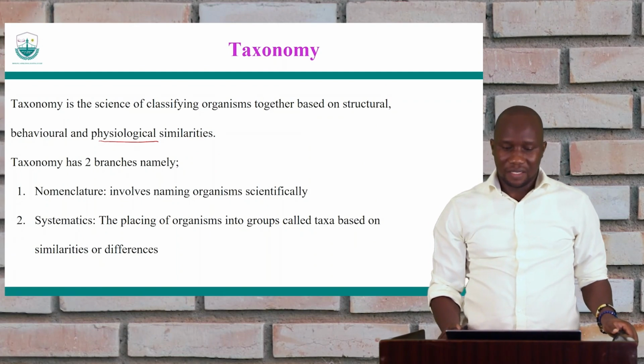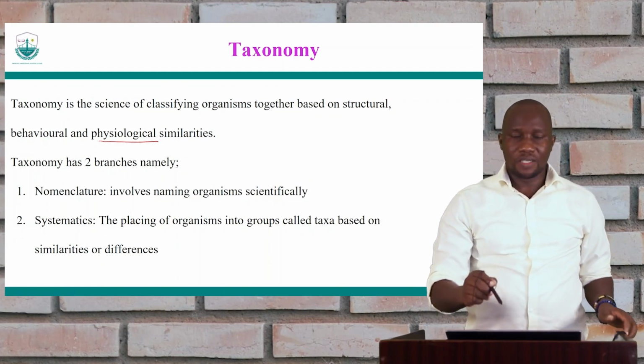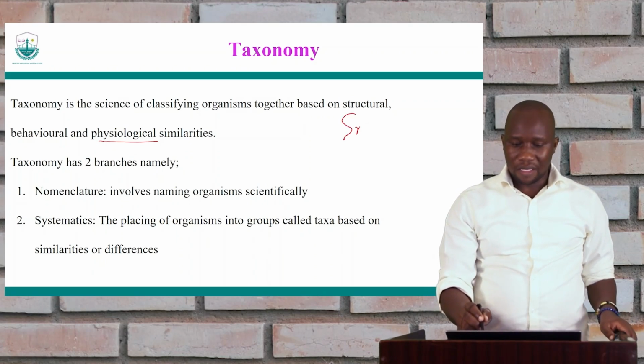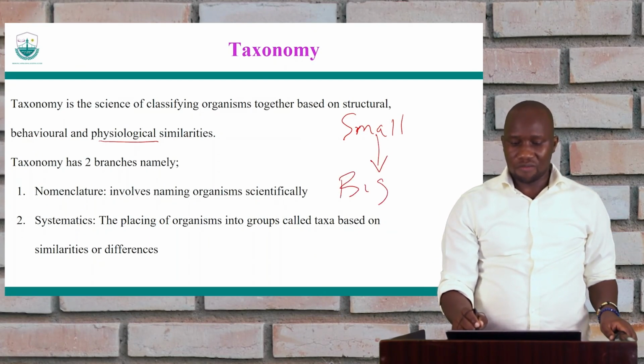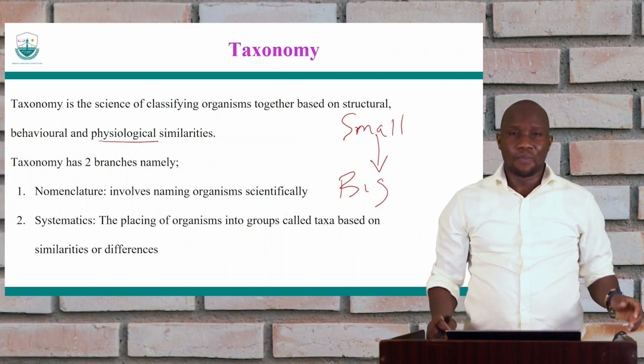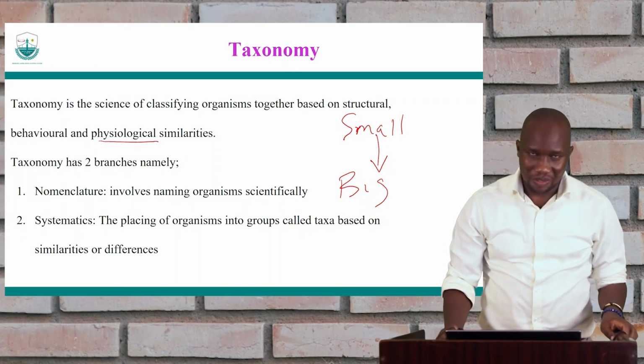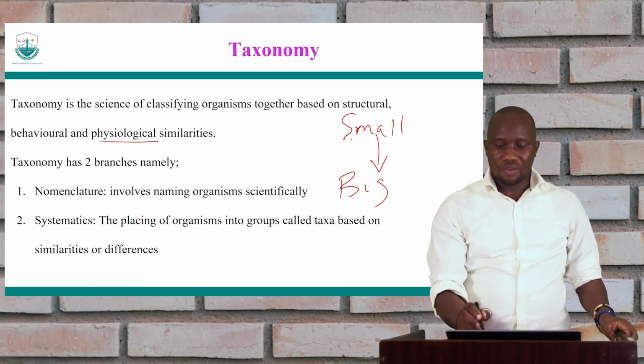So we move from what we see, something very big, to something very small that we cannot see. We move from a bigger picture to a smaller picture. The bigger picture is what you see, and then inside the cell, what you don't see, are the physiological processes.